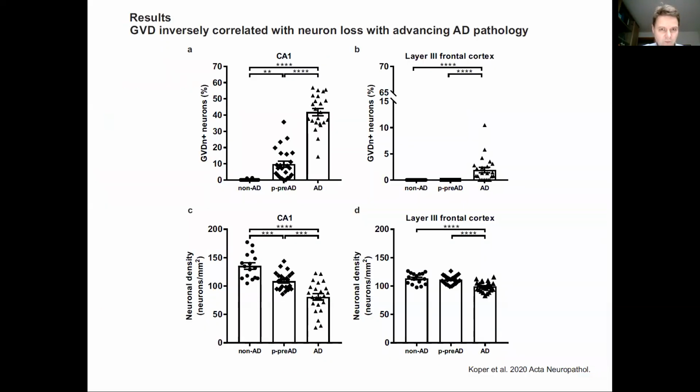When we look for the number of neurons affected by granulovacuolar degeneration exhibiting the necrosome complex, we see that in AD cases, there's an increasing number in the CA1 region and in layer 3 of the frontal cortex, and that this increase in the number of GVD affected neurons is accompanied by a loss of neurons in the same regions.